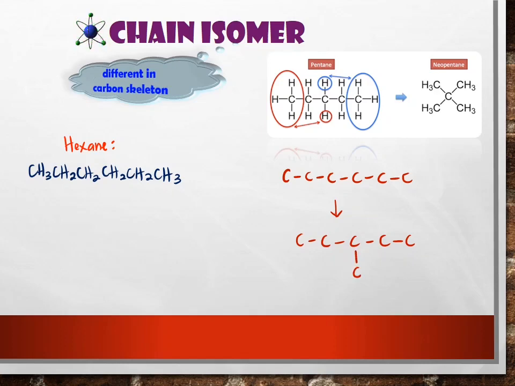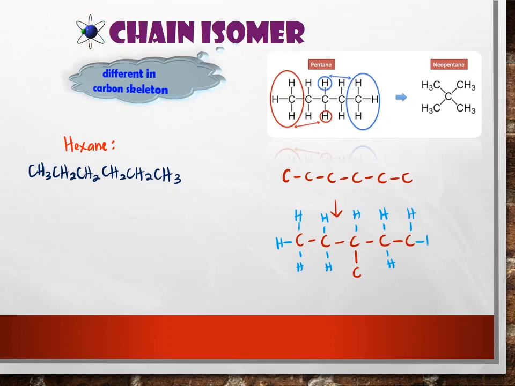So this is a chain isomer, but it is not complete yet. What we need to do is draw the hydrogen atoms. Don't forget, each carbon atom must have 4 bonds. So here we need to draw 3 hydrogen. Complete your structure with the hydrogen atoms. Make sure the total is 14 hydrogen.